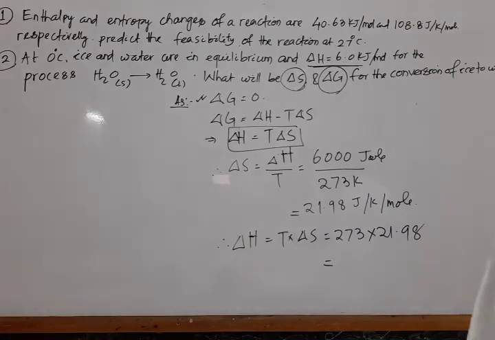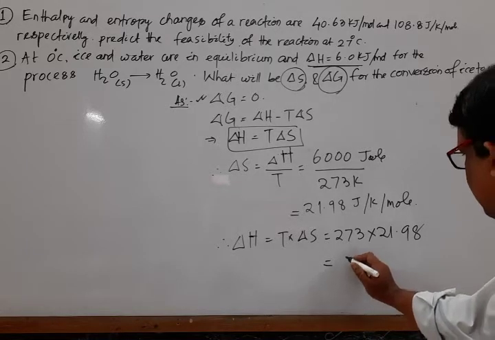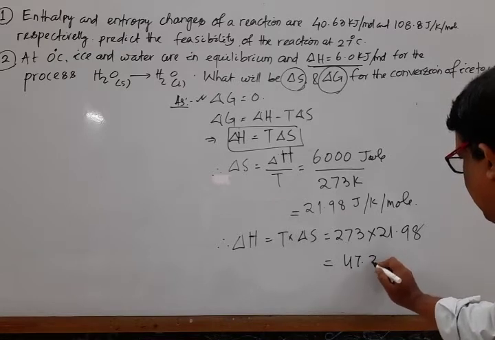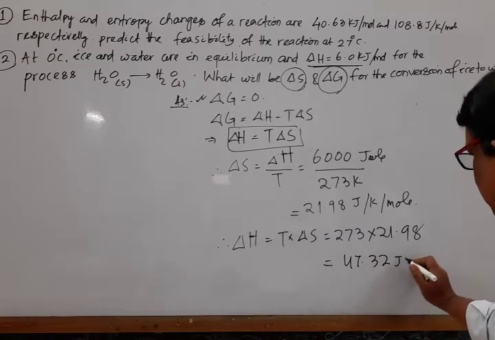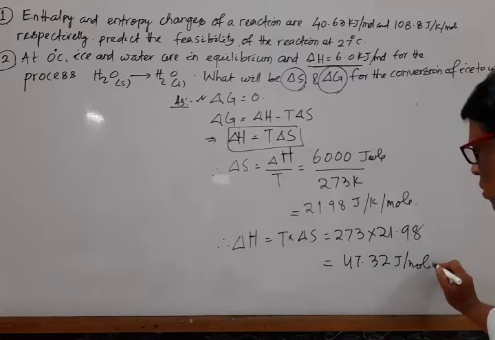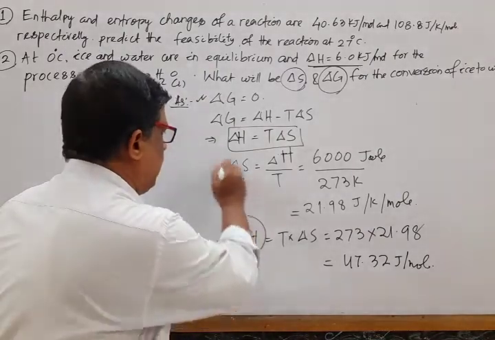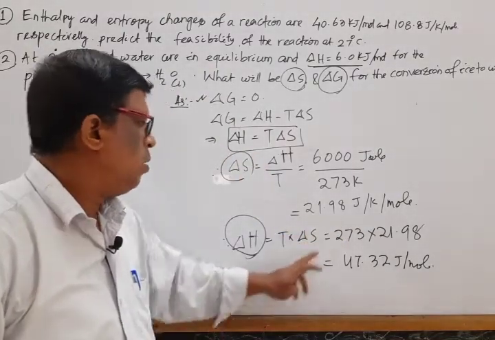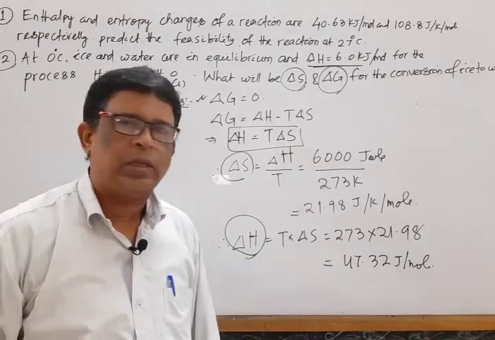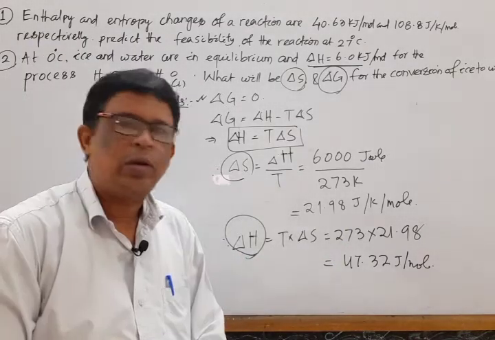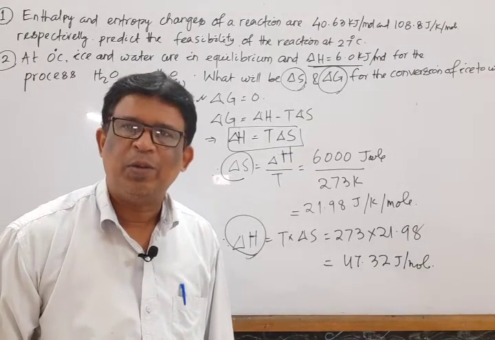On multiplying this value, the answer is 47.32 joule per mole. This question was to calculate del H and del S. Del S is equal to 21.98 joule per Kelvin per mole and enthalpy change is 47.32 joule per mole. Okay, good. Move to the next one.